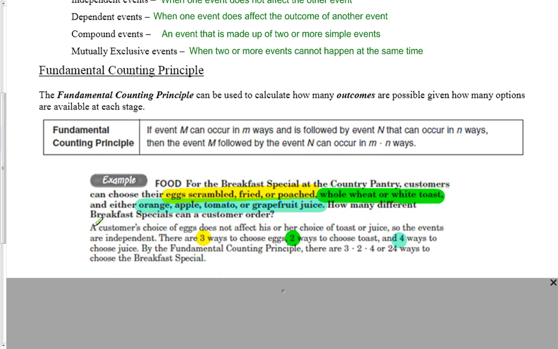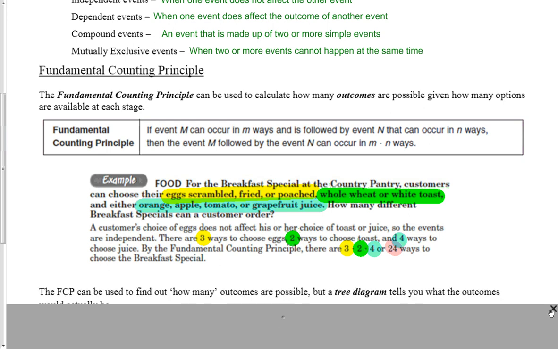And so the rule that we're learning here, the fundamental counting principle, says that you take your 3, your 2, and your 4, and you multiply them together, and you're going to get 24. And so there are 24 different ways to choose the breakfast special, and that would be your answer to this problem.